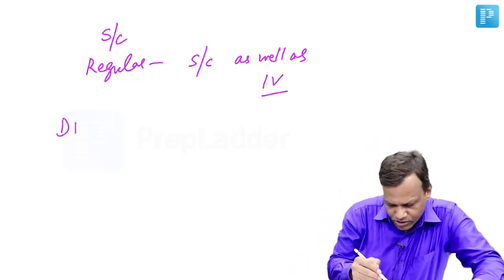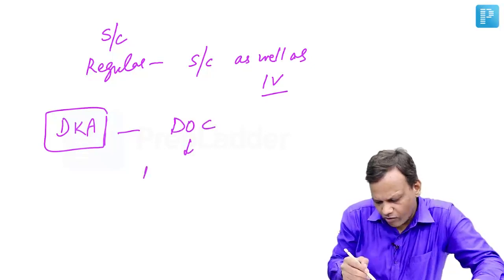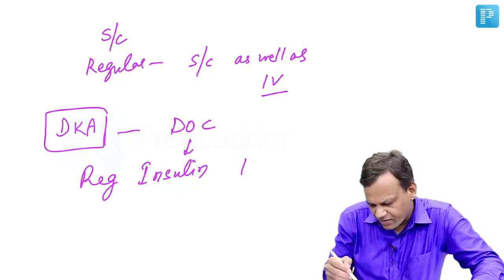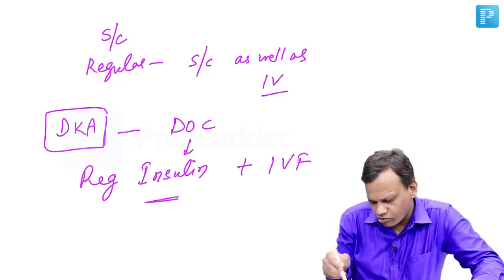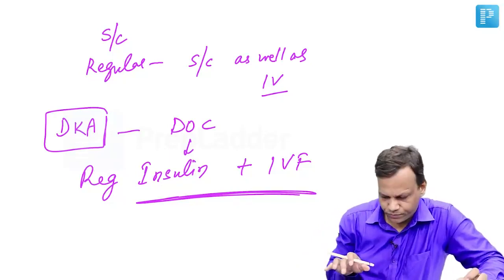So in diabetic ketoacidosis, in fact, you need to remember that the drug of choice is not only insulin. Obviously, regular insulin has to be used, but apart from that, we have to use intravenous fluid. Both of them are a must. Okay. So regular insulin can be given IV also.